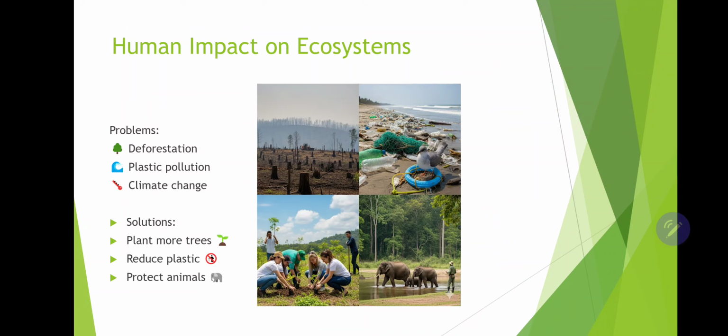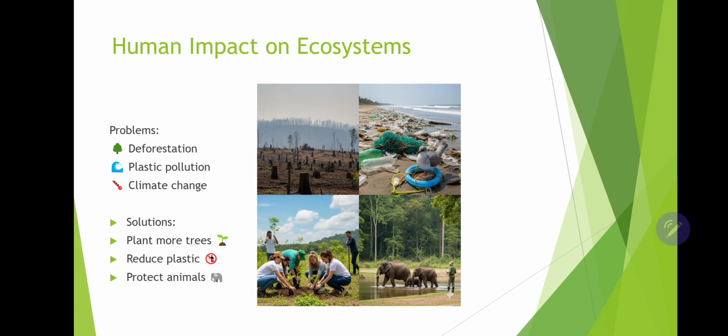Then, coming to the end of the session, we can look upon the human impact on the ecosystem. So, what are the main problems caused by human beings on our ecosystems? As we all know, humans are the ultimate villains for our ecosystems to thrive. So, the major problems caused are deforestation, plastic pollution, and climate change. As you know, deforestation is the cutting down of trees, and this abruptly affects the organisms living in the ecosystems out there.